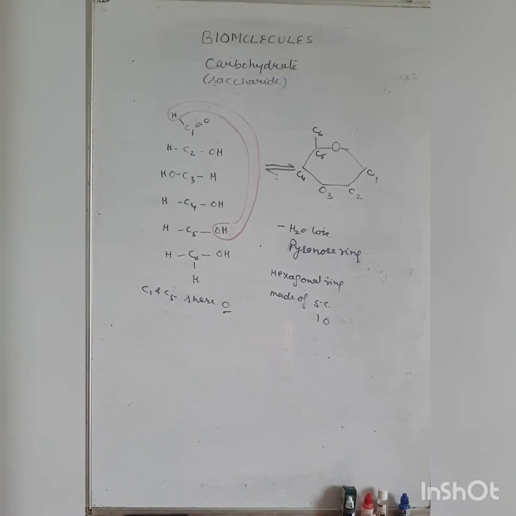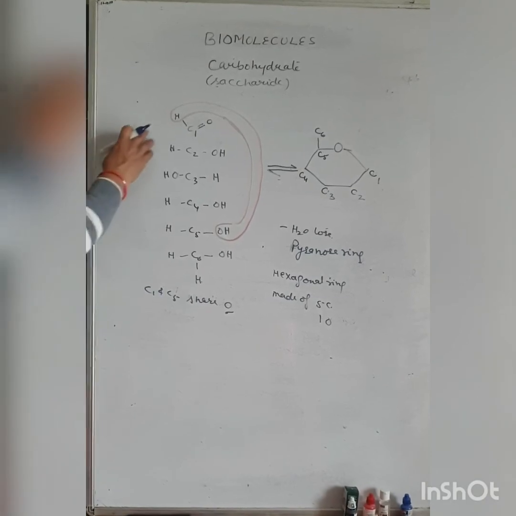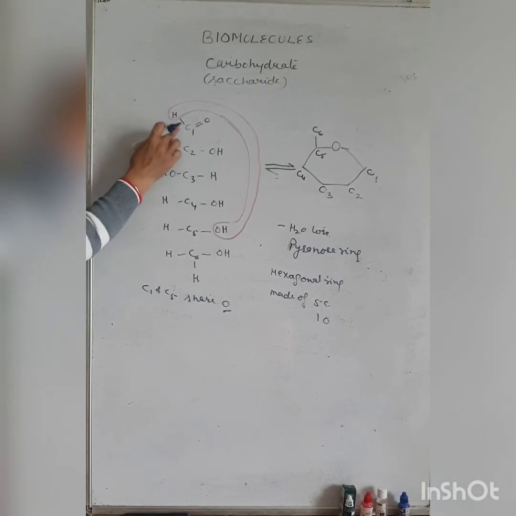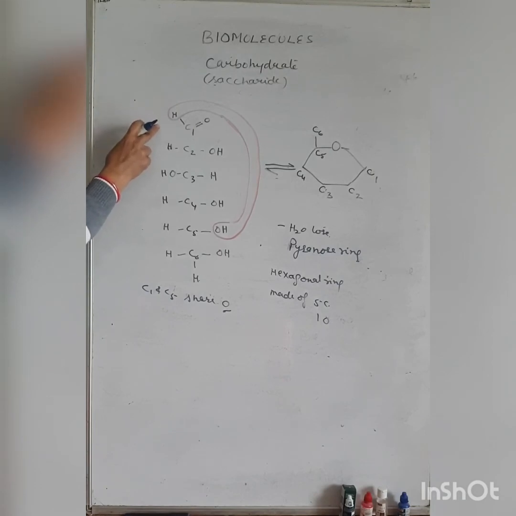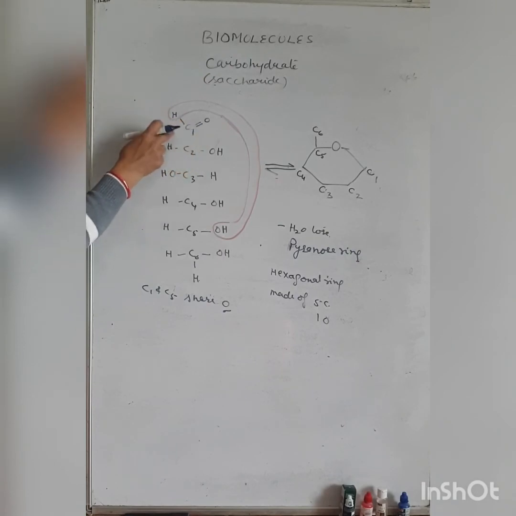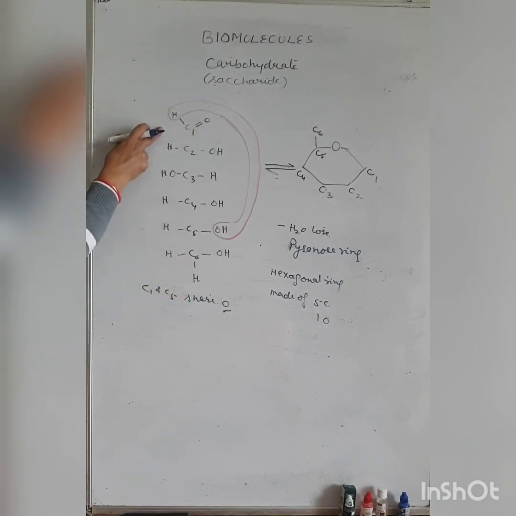In the glucose molecule, the aldehyde group is there, so this is the aldose sugar, not the ketose. In the aldehyde group, the CHO group is always on the terminal carbon. This is the terminal carbon. In glucose, the aldehyde group in the aldose sugar remains at the terminal carbon.